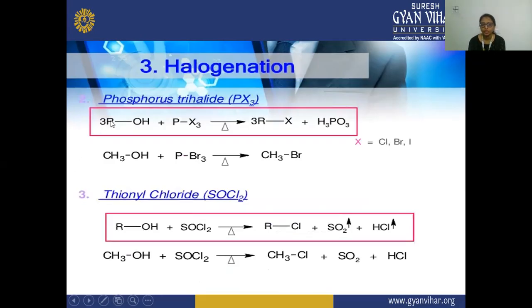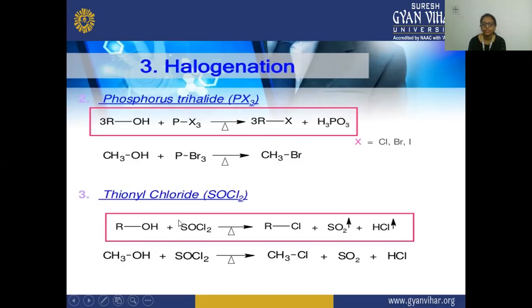Secondly, the phosphorus trihalide. Here we have taken the example of phosphorus tribromide, which is reacting with this alcohol and is heated, and there is a formation of this alkyl halide. Next is your thionyl chloride, SOCl2.